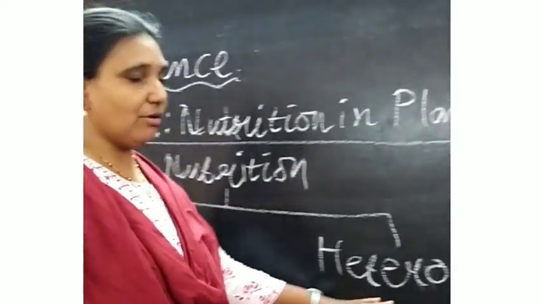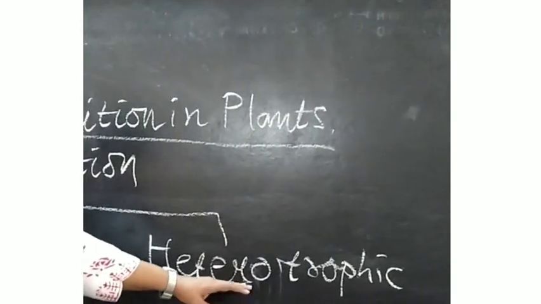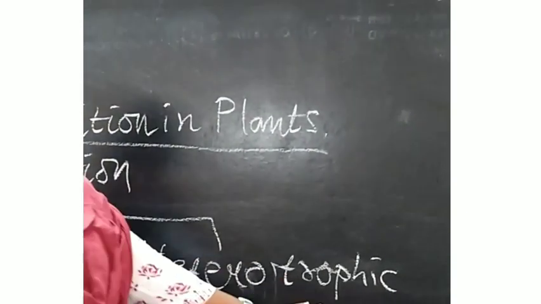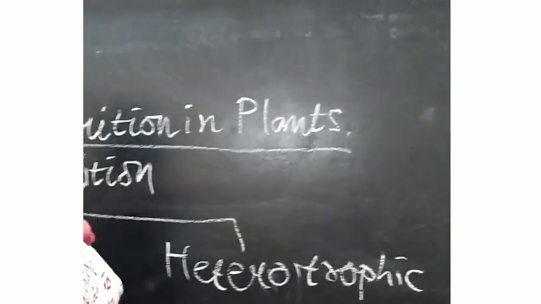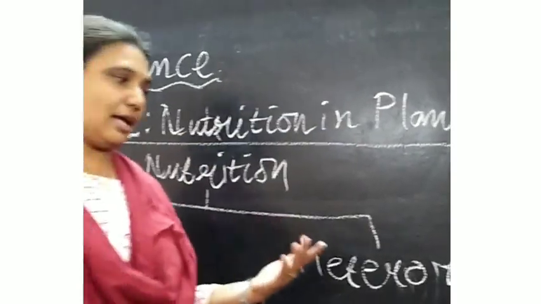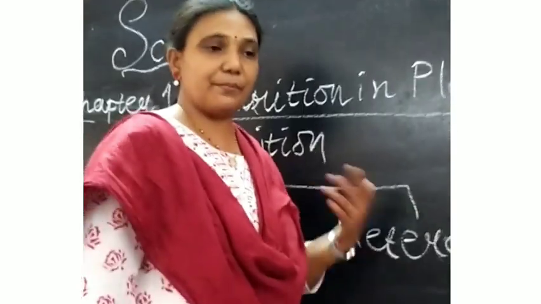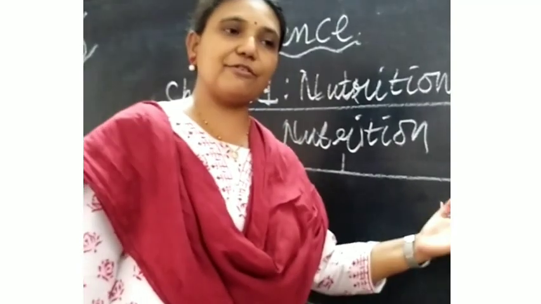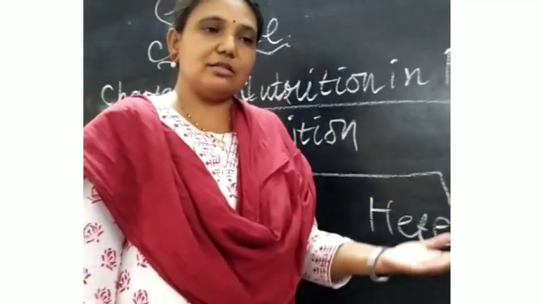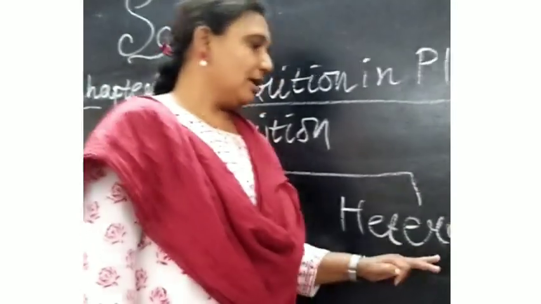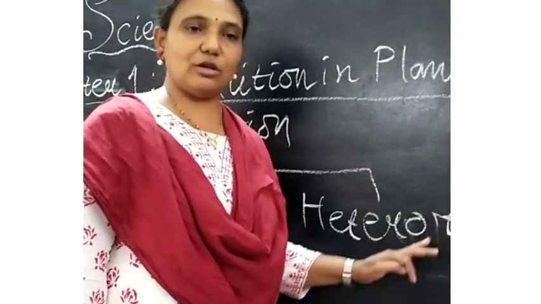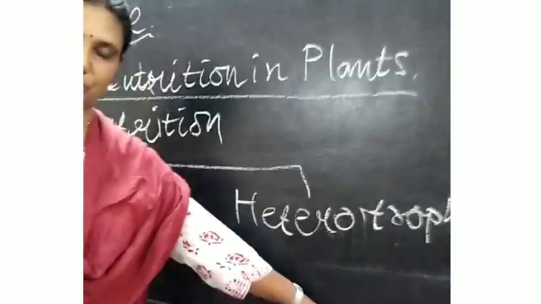and hetero means other and trophic means nourishment. Other nourishment means the organisms which depend on others for nourishment are called heterotrophs, or they undergo heterotrophic nutrition.